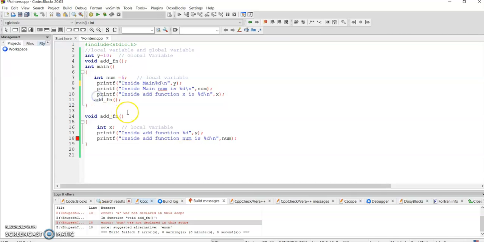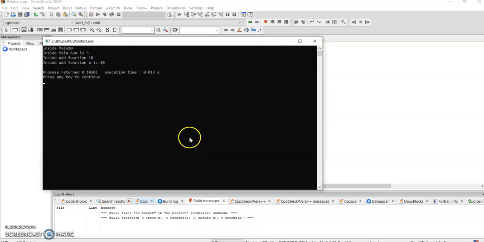So now if I close this, and I copy this function here, and I put a slash n, and I write x equal to 10, and now let me execute it. Will it run? Yes, it is running.